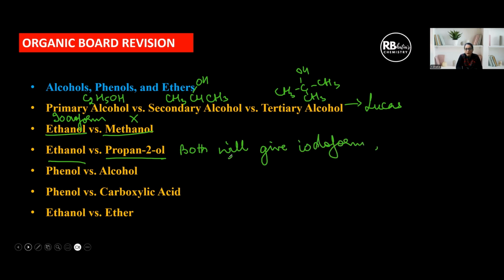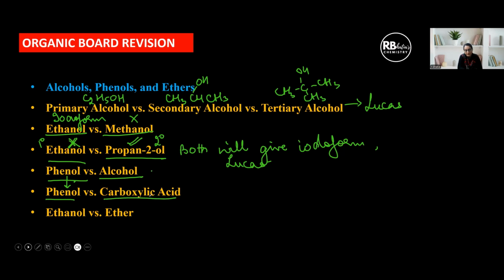We are going to use Lucas. Lucas test, this will not give any turbidity. This is going to give turbidity after 5 minutes. It's going to give turbidity only on heating. Why? Because this is a secondary alcohol. This is a 1-degree alcohol. Phenol versus alcohol, you can use any of neutral ferric chloride test, bromine water test or azo dye test. Alcohols will give none of these.